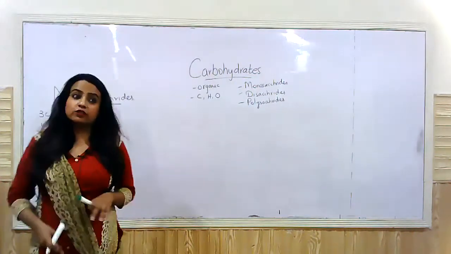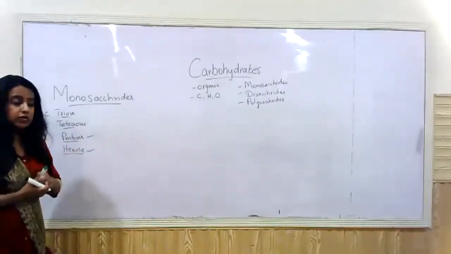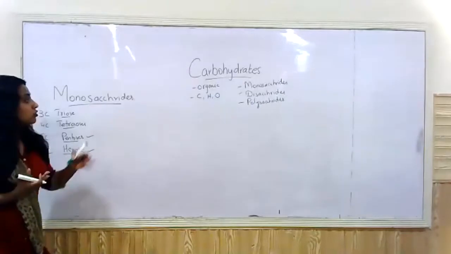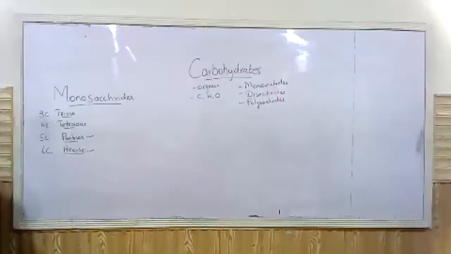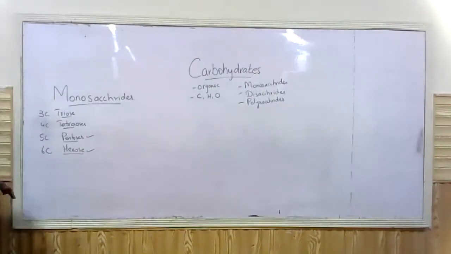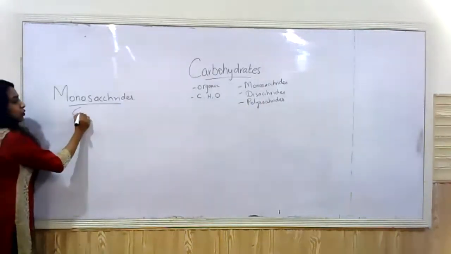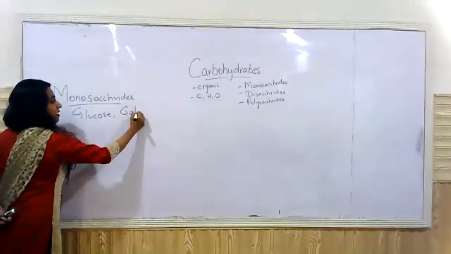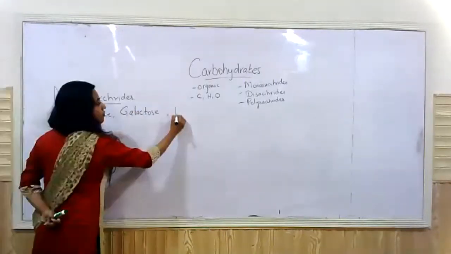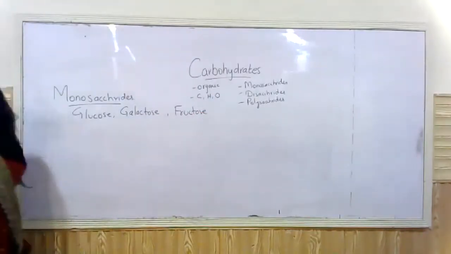The structure of a hexose sugar, because the most common form of sugar or of monosaccharide that exists in our body is a glucose molecule. So a glucose molecule is what? A hexose, a 6 carbon sugar, right? So there are 3 monosaccharides in your syllabus that you will be studying: glucose, galactose, and fructose, right?